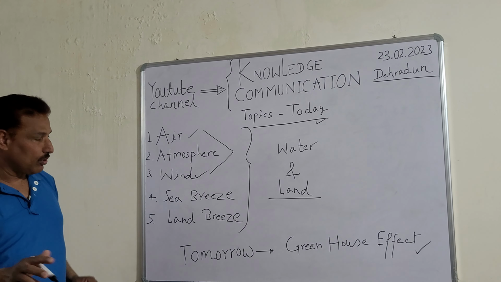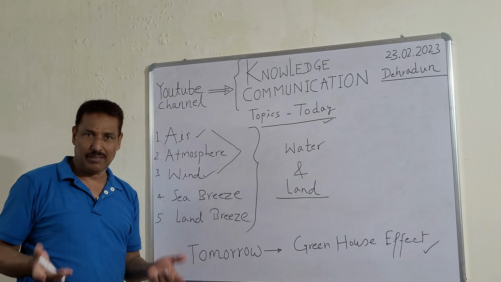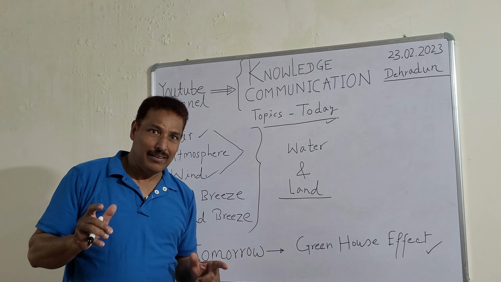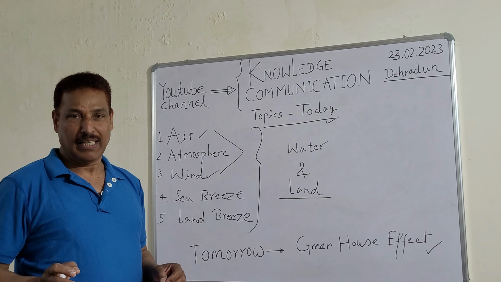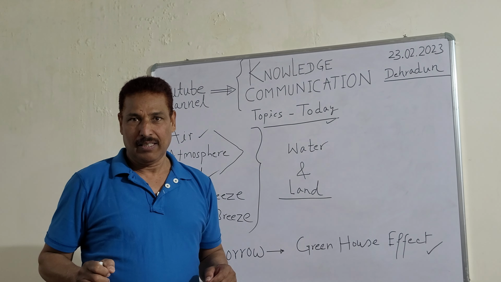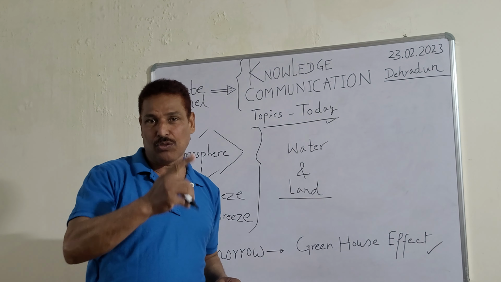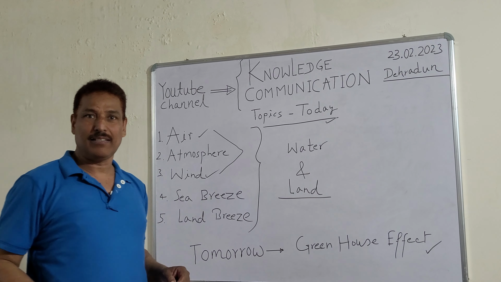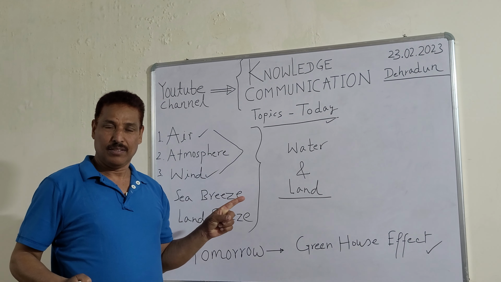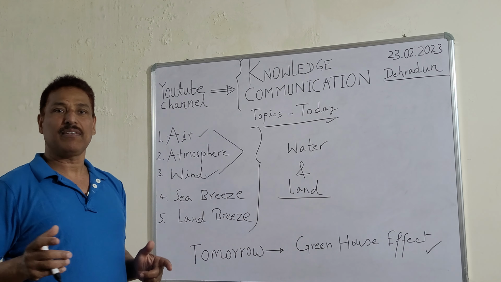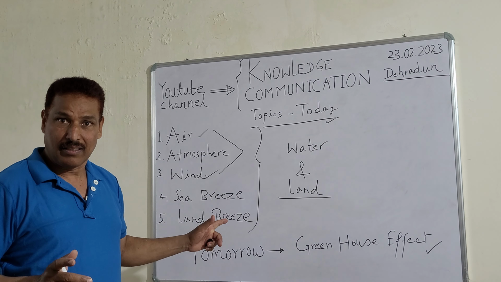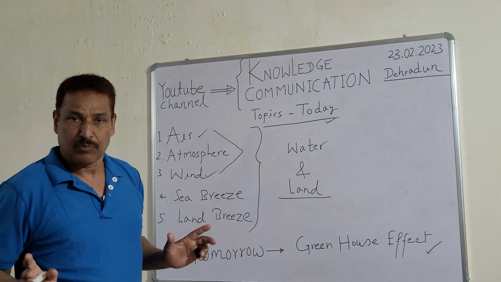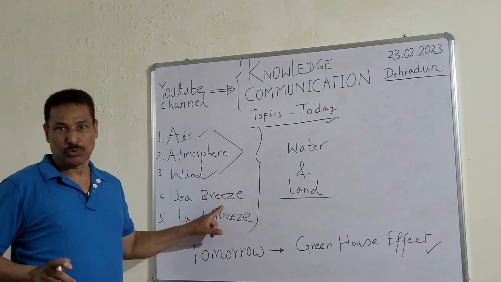Now I am moving on to the breeze. What is this breeze? Actually, breeze is also the wind. But wind is termed as breeze in a specific situation. Now the question is, where does this specific situation arise? This specific situation arises in terms of the sea and land. When we are describing the wind in terms of sea and land, and vice versa, then the term breeze is used.